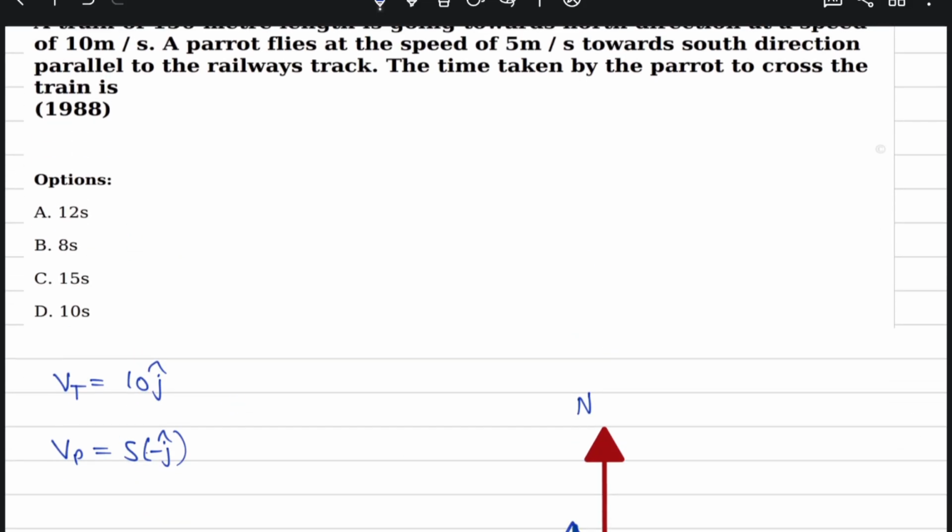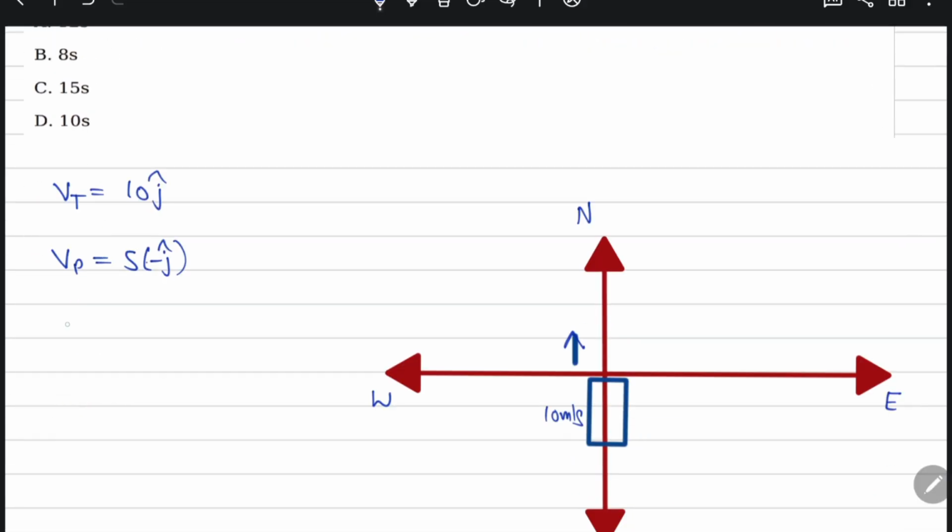Then the time taken by the parrot to cross the train. Means first it asks the velocity of the train with respect to the parrot. We can find it as velocity of train minus velocity of parrot. Velocity of train is 10 j cap minus velocity of parrot, which is minus 5 j cap. Velocity of train with respect to parrot comes out to be 15 j cap.